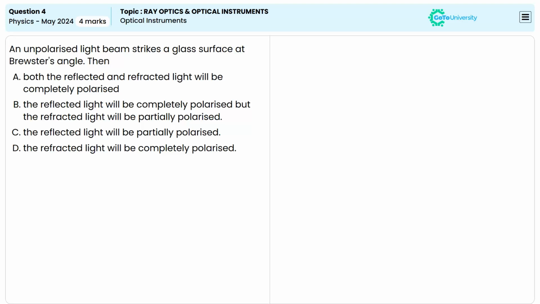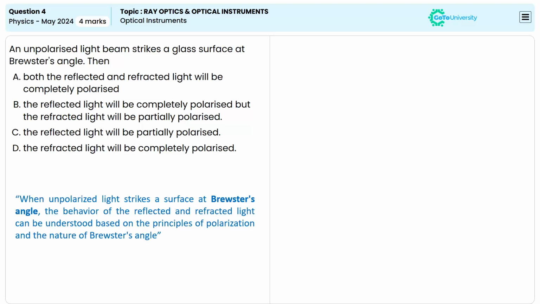So the question is, which statement regarding the Brewster angle and unpolarized light is correct here? It's known that when an unpolarized light strikes a surface at a Brewster angle, the behavior of the reflected and refracted light can be explained by using the principle of polarization and the nature of the Brewster angle.